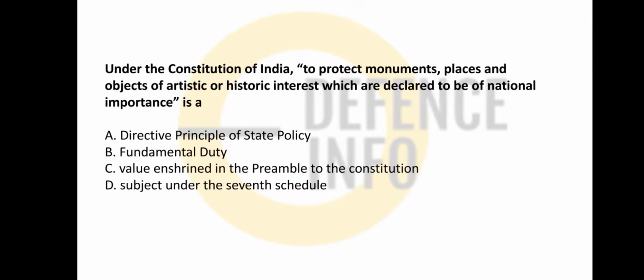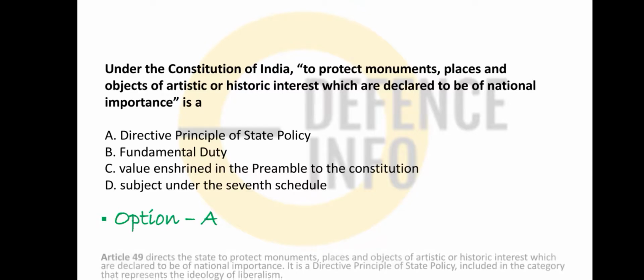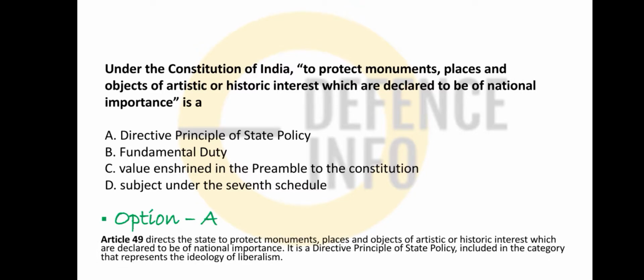And friends, under the Constitution of India, to protect monuments and places and objects of artistic or historic interest which are declared to be of national importance is a dash. Is it a value entrenched in the preamble of the Indian Constitution? Or sorry friends, it is the protection of monuments. It is given in the Directive Principles of State Policy. There are so many things which have been given in the directive principles, and friends, Article 49 says that you need to protect your monuments, places, objects of artistic and historical interest.